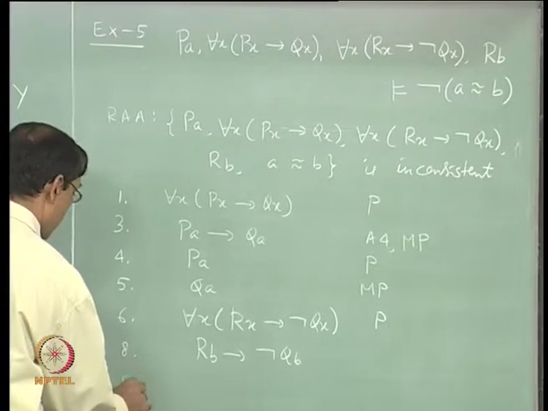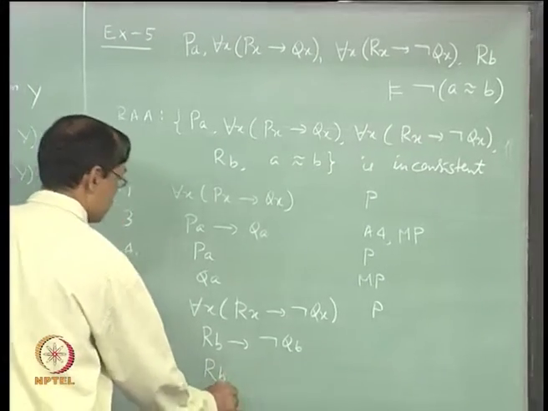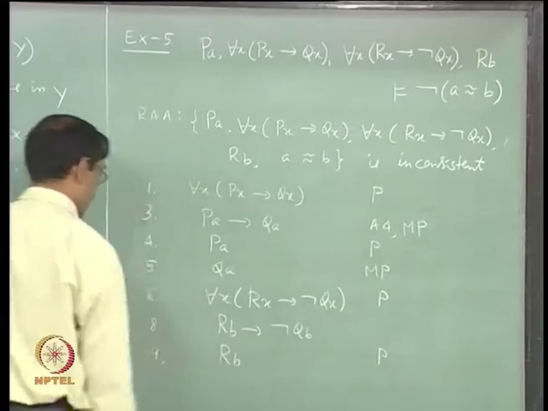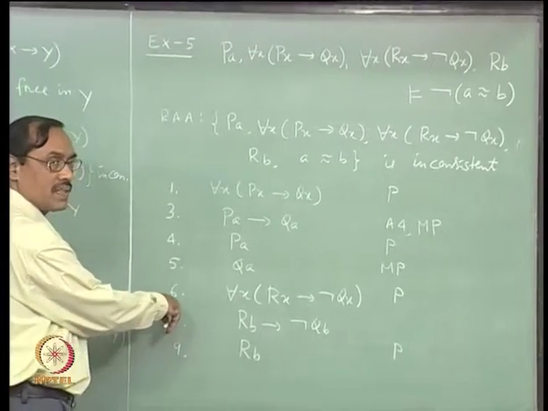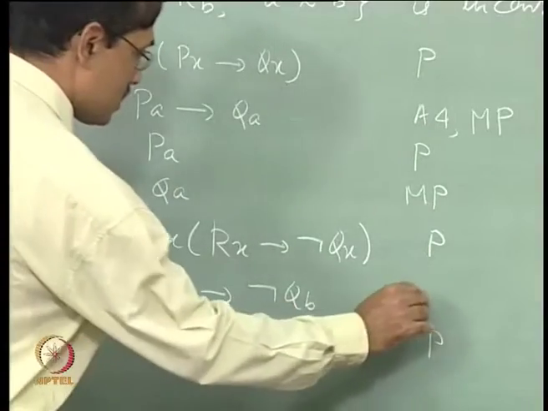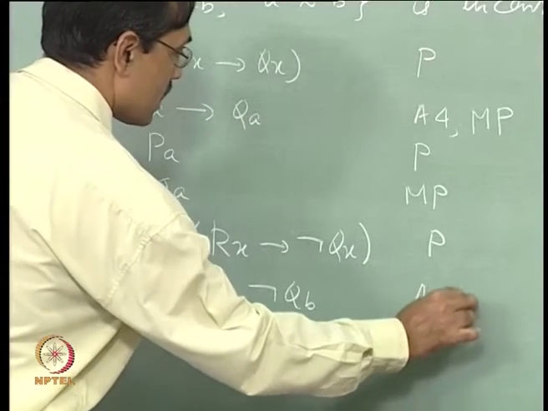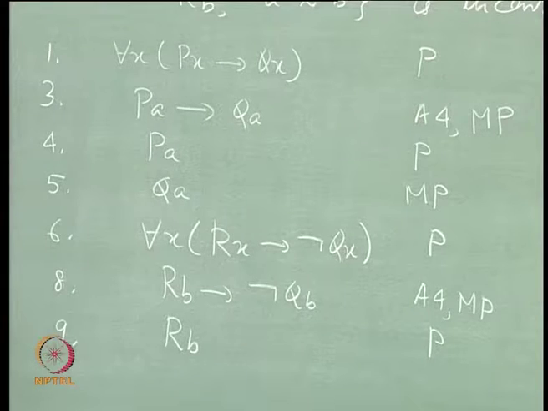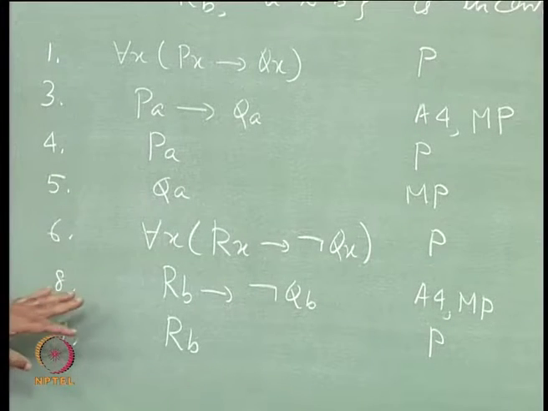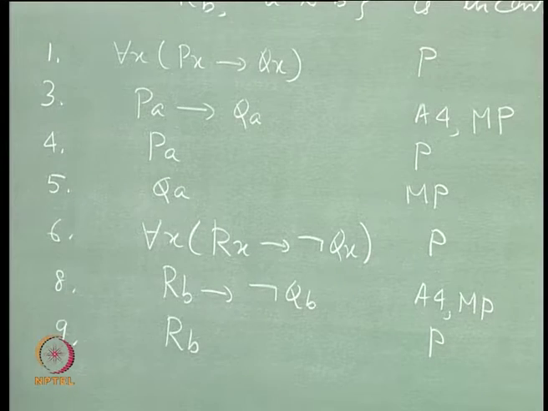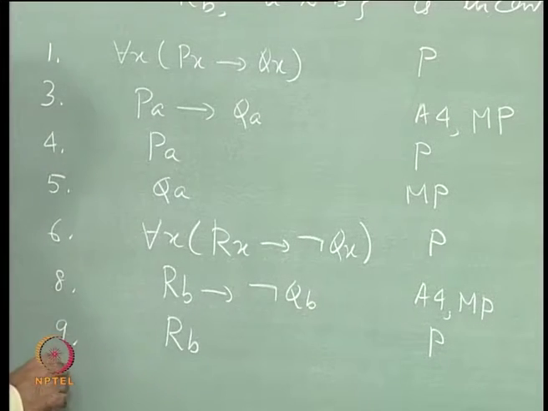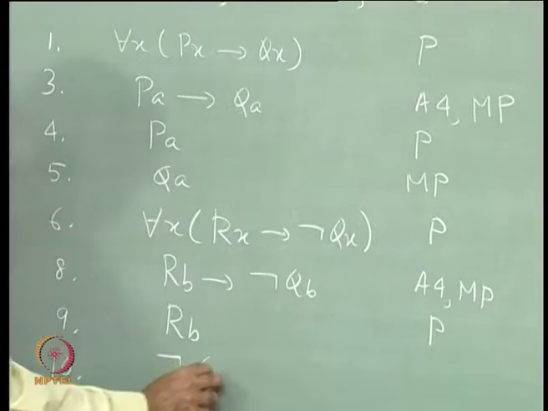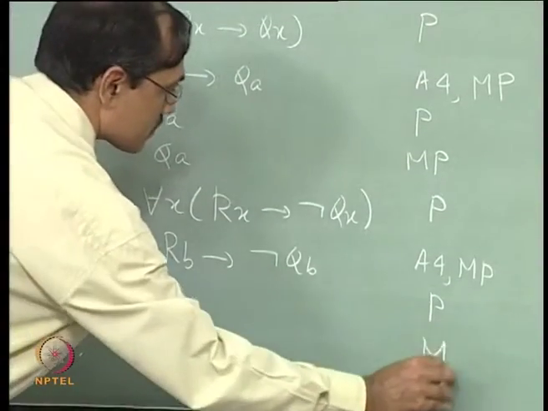Then you have ninth line as Rb, that is a premise. So, seventh line I have left it, that is axiom 4. So, you should have justification here as A4 and MP. Right? You have to fill it up, do not leave it like this. Then ninth is Rb. So, I get in the 10th line not Qb by modus ponens.